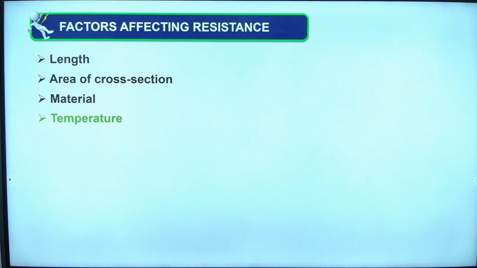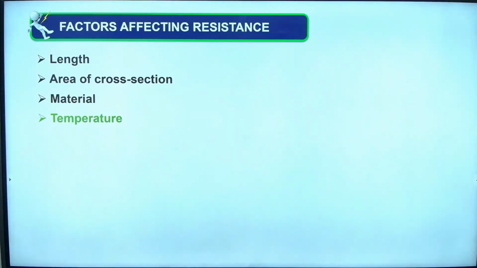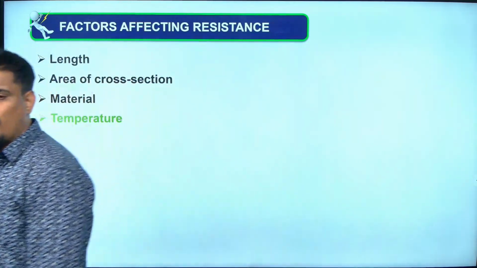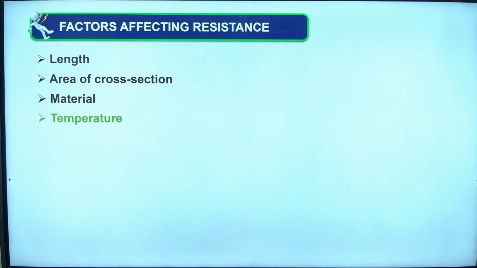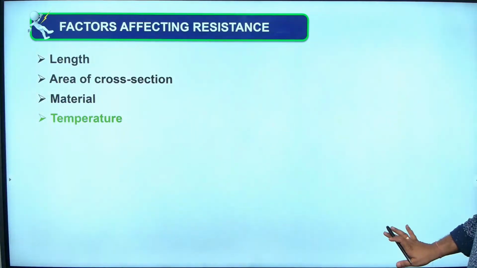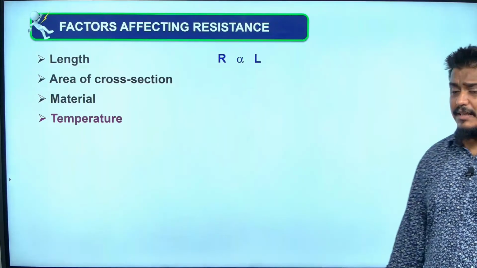I will explain each thing to you one by one, but write this, it is an important question. The 4 factors on which resistance depends are: first one is length, second one is area of cross section, third one is material or type of material, and the fourth one is temperature. Okay. Let us understand in detail what these are. So for that, let me write the first thing.